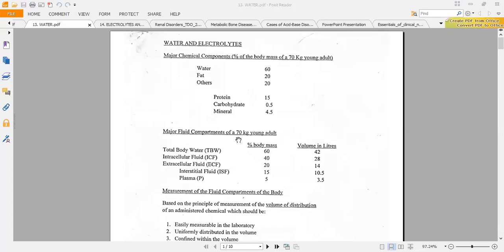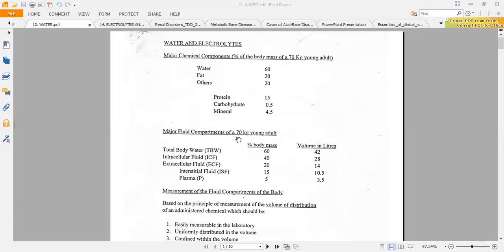Another way of saying this is that 2 out of 3, or 2/3, of the total body water is found in the intracellular compartment, which is about 66.6%.